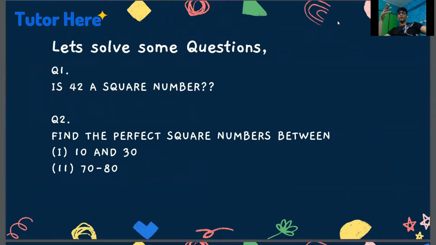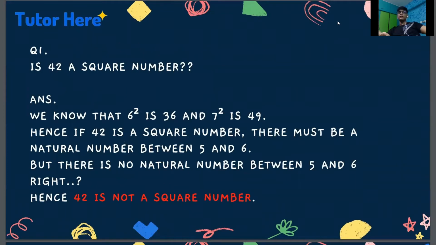Let's try and solve some questions. Question 1. Is 42 a square number? Question 2. Find the perfect square numbers between 10 and 30 and 70 and 80. So now I'm assuming that all of you have noted down the table or at least have memorized it. So let's move further. If not, then you can go back in the video and memorize it. Anyways, is 42 a square number?